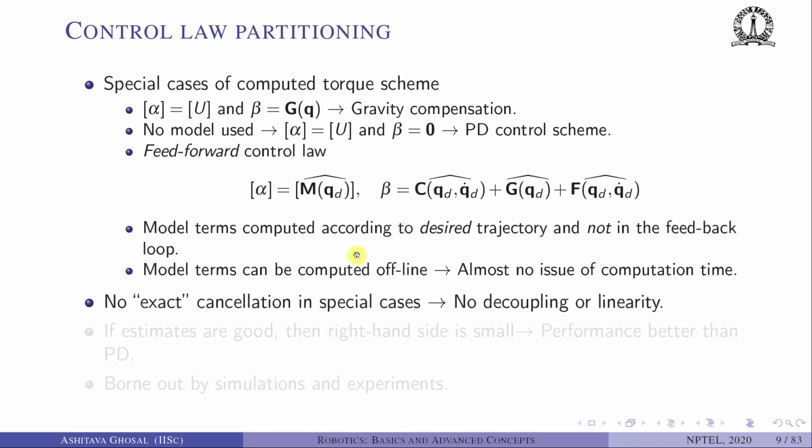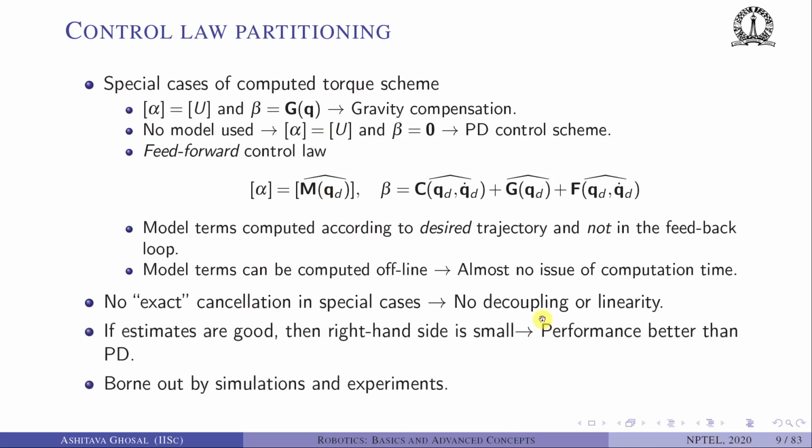However, there is no exact cancellation in any of these special cases. But what is the hope? That qd and q will be very close to each other. Hence, the estimates will be very good. So M minus M hat will be very small. C minus C hat will be very small. But theoretically, there is no exact cancellation in any of these special cases. There is no decoupling and there is no linearity. But as I said, if the estimates are good, then the right hand side is small.